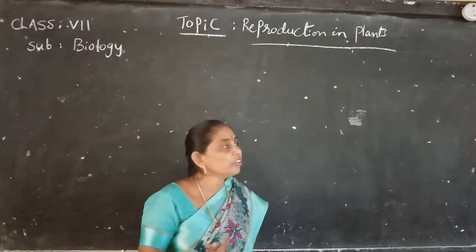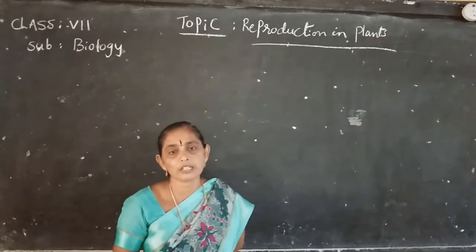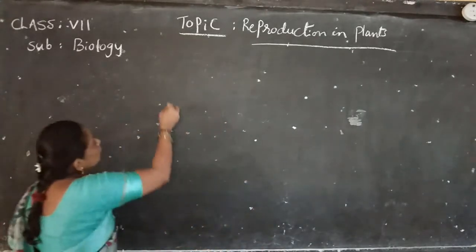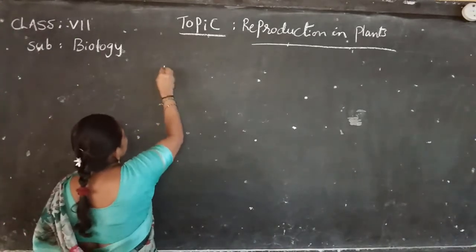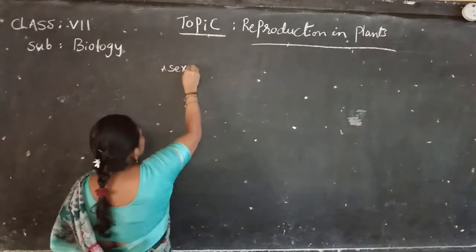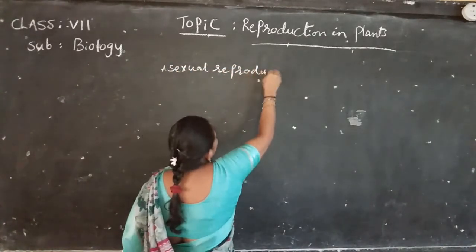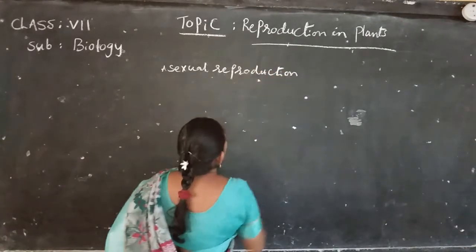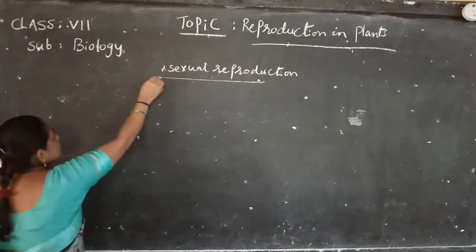Then we will discuss the topic of spore formation. Asexual reproduction has different types.